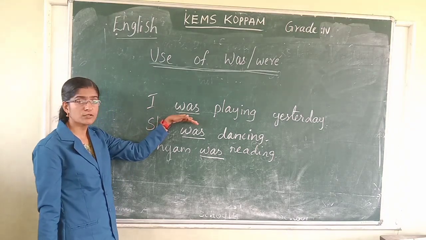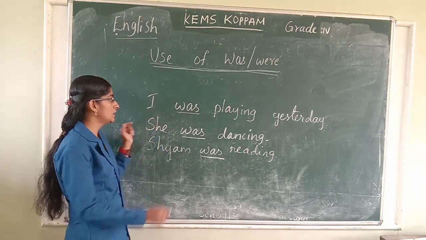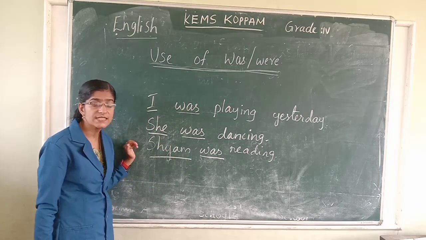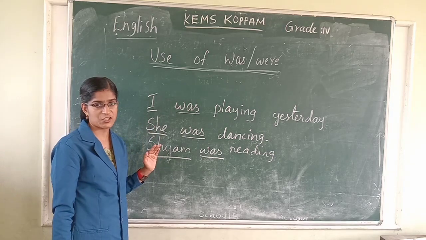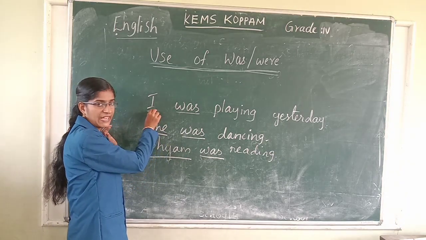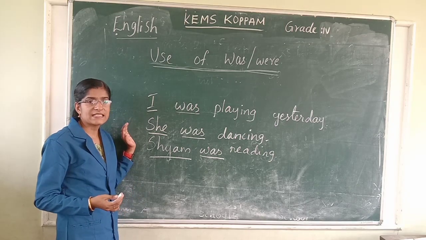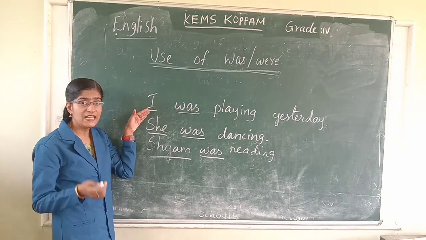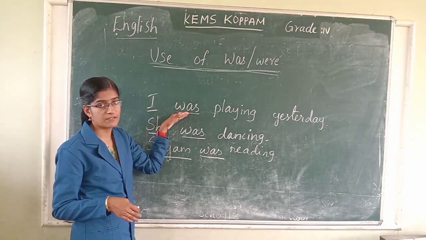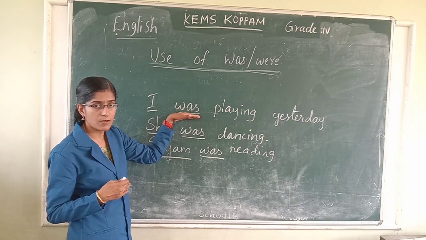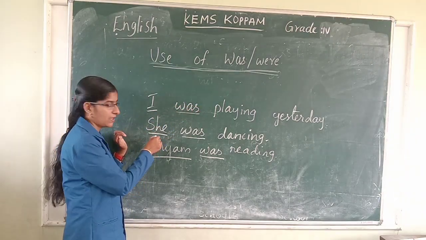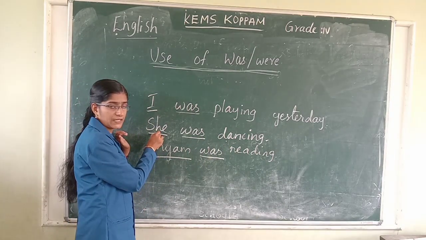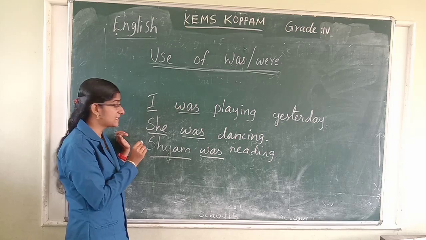When we want to use was, you have to look at the number of persons doing the action. Who is doing the action here? I. Normally I is considered a plural subject, but here, with I in past tense, we use was. Then she. She was dancing. How many persons when we say she?